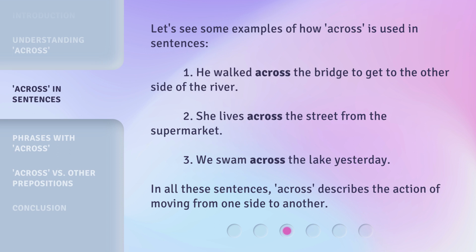Let's see some examples of how across is used in sentences. 1. He walked across the bridge to get to the other side of the river. 2. She lives across the street from the supermarket. 3. We swam across the lake yesterday. In all these sentences, across describes the action of moving from one side to another.